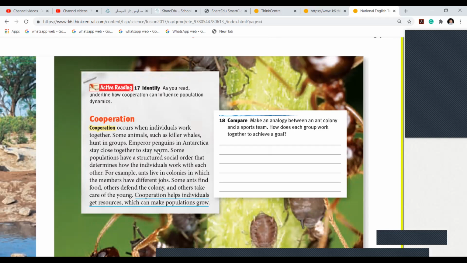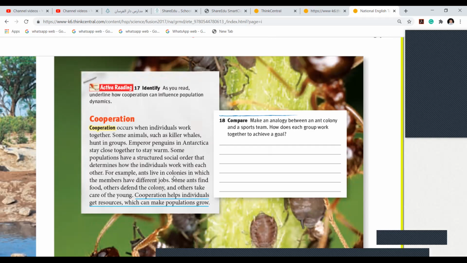Some populations have a structured social order that determines how the individuals work with each other. Example, ants live in colonies. Girls, what is the meaning of colonies here? Ants live in colonies. That is a group of ants living in one place. That one place is called a colony.